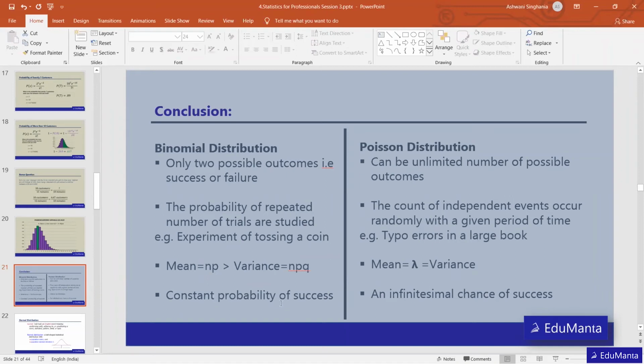In this constant, the probability of success cannot change from one trial to another. In every trial the probability of success should remain the same. Here, the probability of success has no bound, you can take it to any place, so you cannot say there is only a fixed success probability. The probability keeps on changing. If you want to look for 7, the probability will be different. If you want to look for 10 people coming into the checking line, the probability will be different. So for each value you will get a different probability.